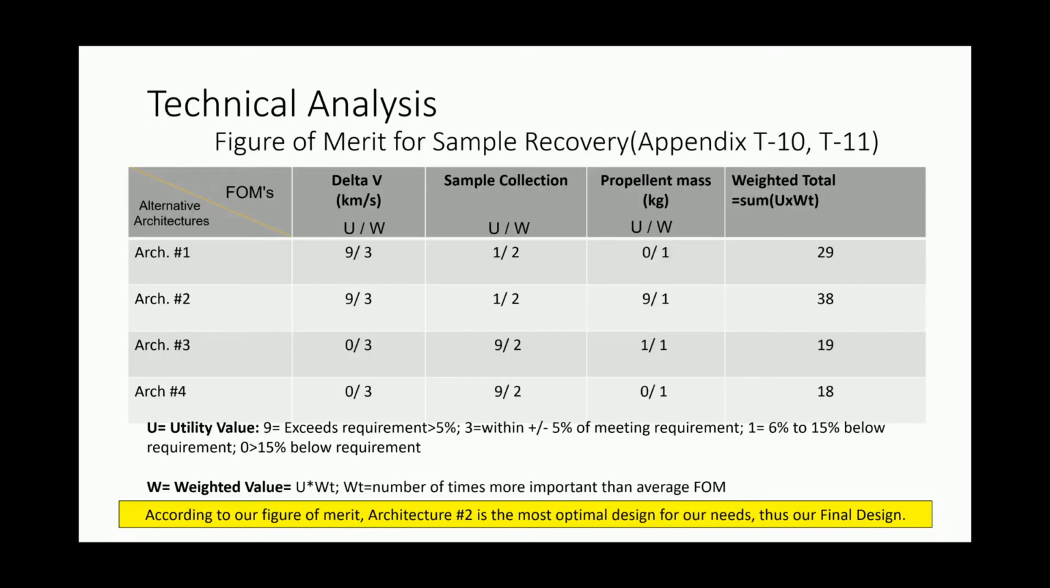Here we have 3 figures of merit shown in Appendix T11. Delta V is compared to 0.9. We have 1 sample collection and a propellant mass of 1,500 kilograms. The figure of merit chart below analyzes the architecture in regards to these parameters. Architecture number 2 has the highest weighted total, therefore being the most optimal recovery mission to meet our needs.